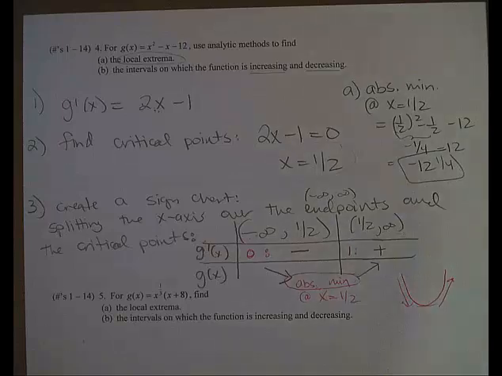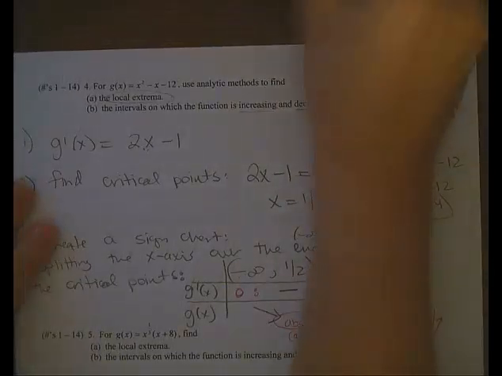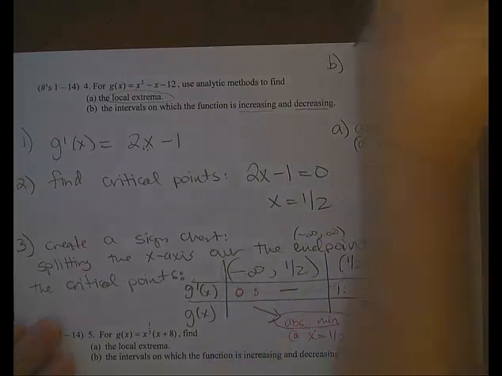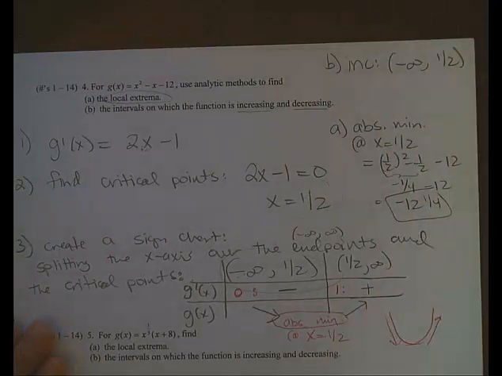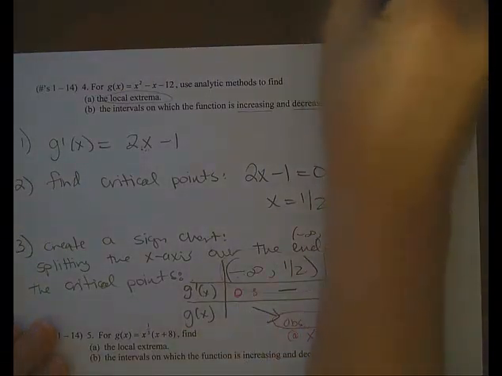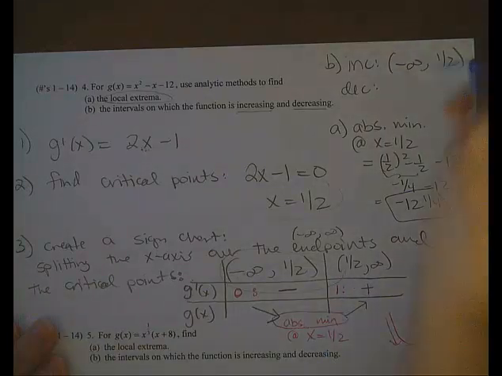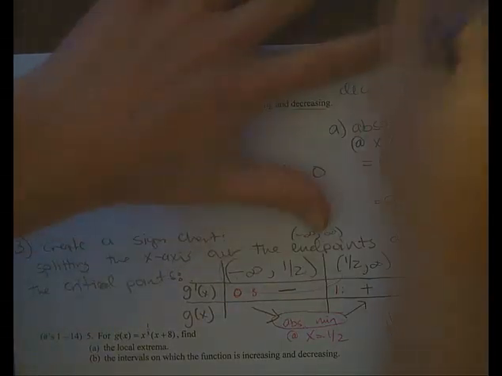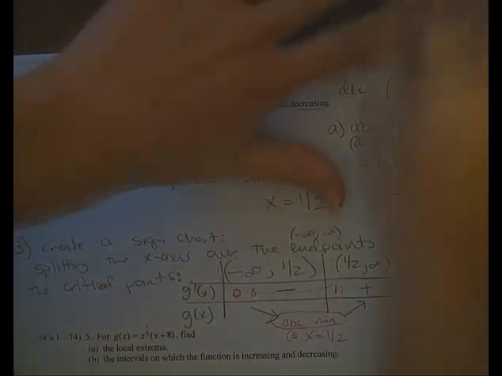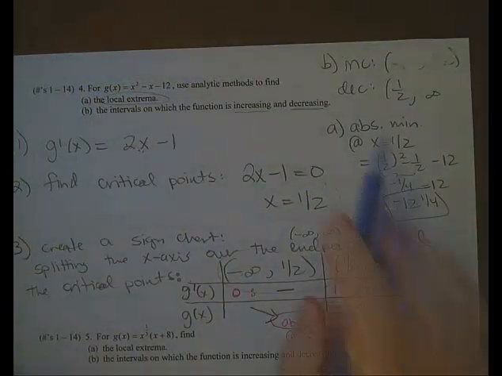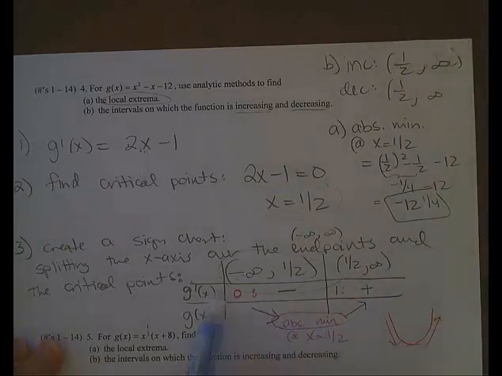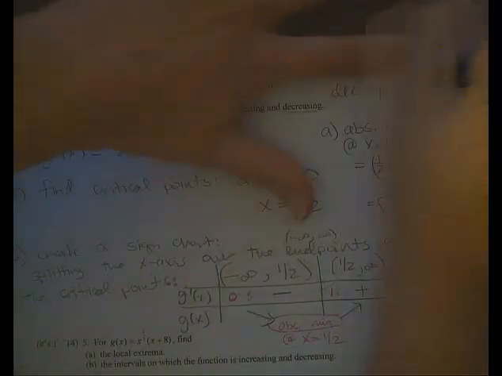Then for part B, which I guess I'll write up here, the interval where it's increasing, that's this whole interval here. So it's increasing from negative infinity to 1/2. It's decreasing from 1/2 to infinity. Oh wait, I mixed that up. Oh, sorry. Increasing is going up. So it's increasing, sorry, right here from 1/2 to infinity, and then it's decreasing here from negative infinity to 1/2.